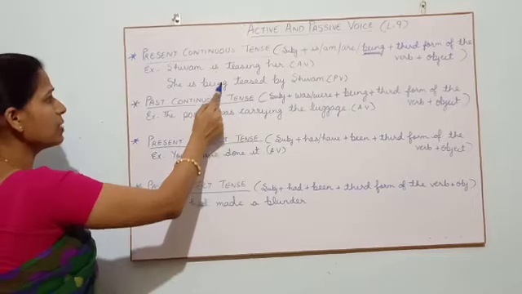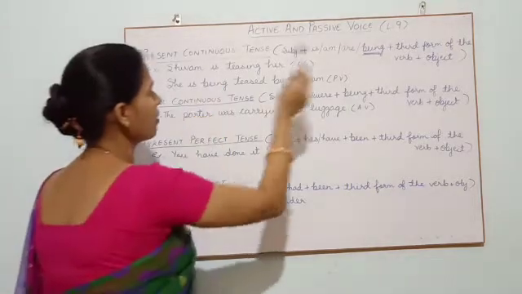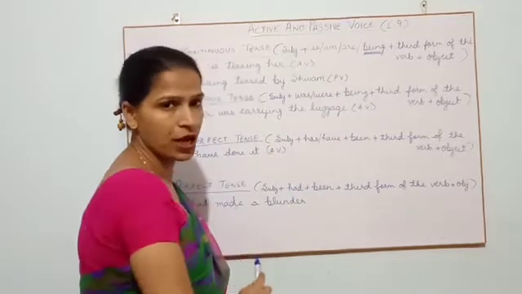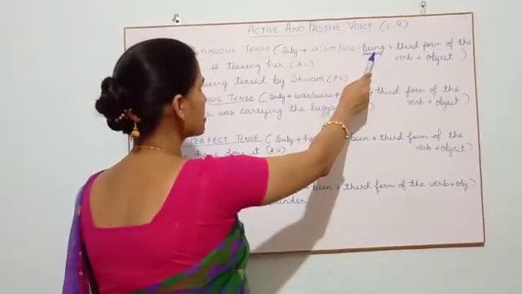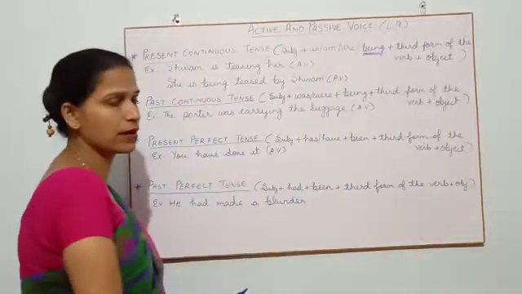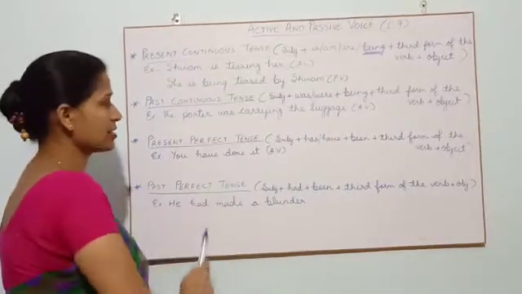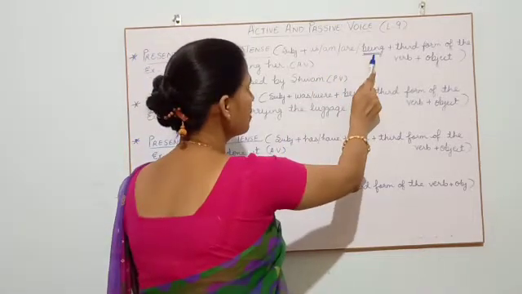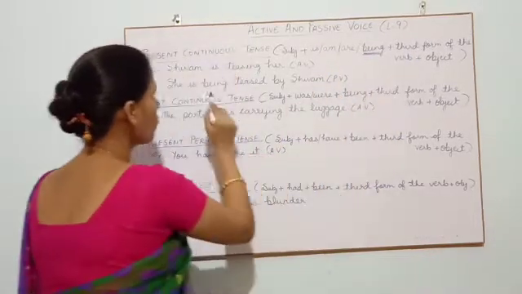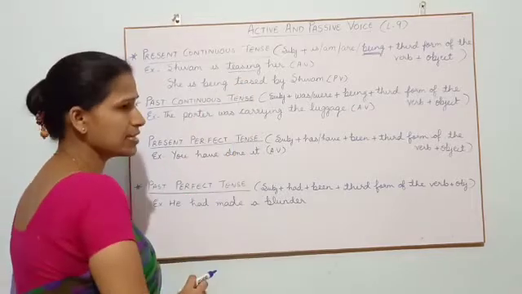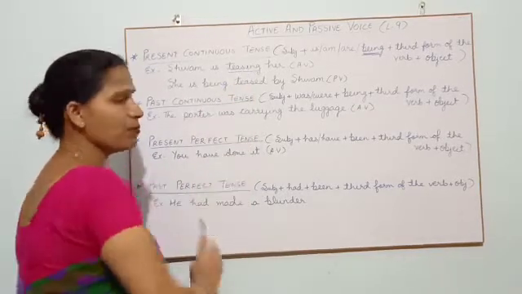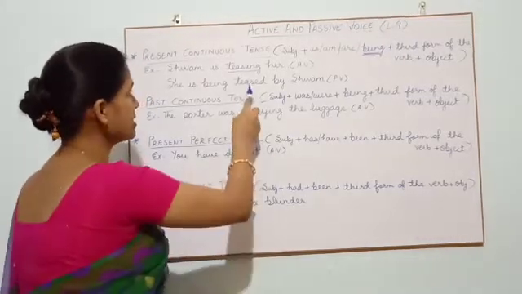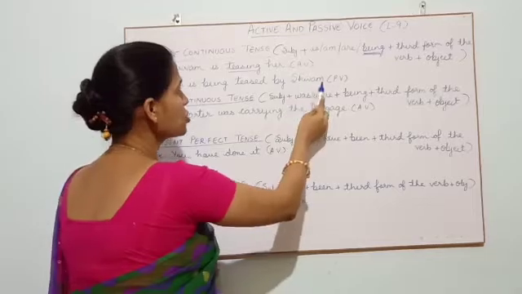Now, from where have we brought this being? Now we will come to the formula. I told you that being is very necessary when we are converting from active to passive, especially when we have continuous tenses. We have present continuous, so it will be is being, then the third form of the verb. What is the main verb here? The main verb is teasing. So we will make it third form. What will be the third form of tease? It will be teased. Teased by Shivam.